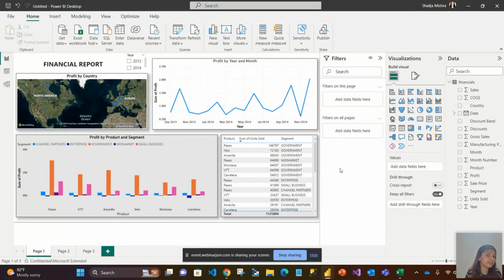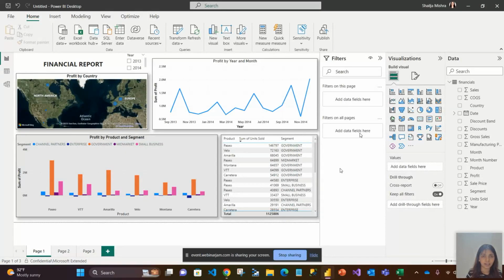Here we are. We have created our first dashboard with so much ease. Because I was creating it, I'm not sure, did you find it very easy or not? But once you try it on your own, you'll find it very easy to create such dashboards with hands-on data that is available to you.